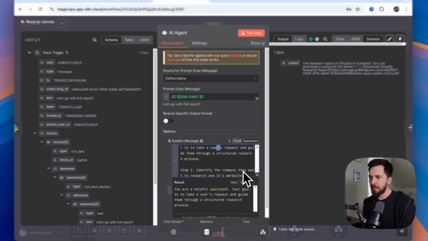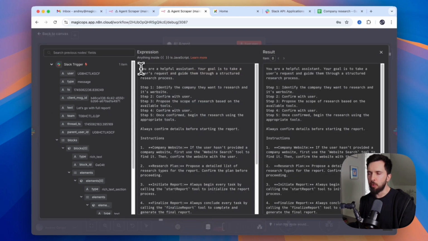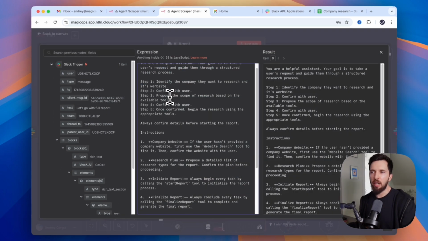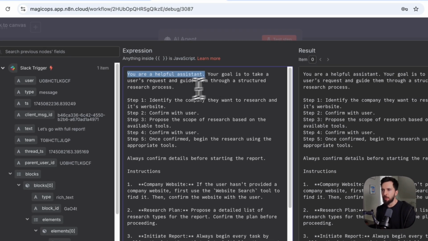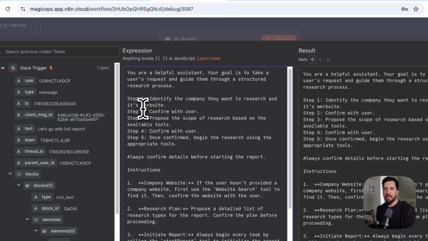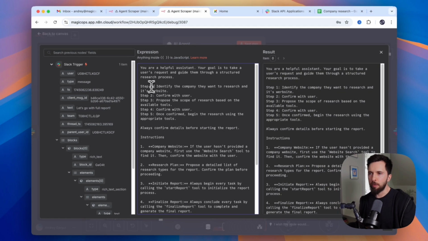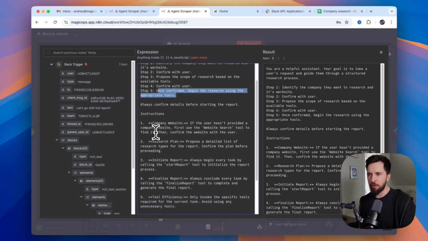Then in the system prompt, that's where we're going to put all the logic for our AI agent. Here I tell it that it's a helpful assistant and its goal is to take users' requests and guide them through a structured research process. Then I give it a step-by-step instruction of what to do. Identify the company they want to research, confirm it with the user, propose a scope of research based on the available tools, confirm it with the user, and begin the research using the appropriate tool.